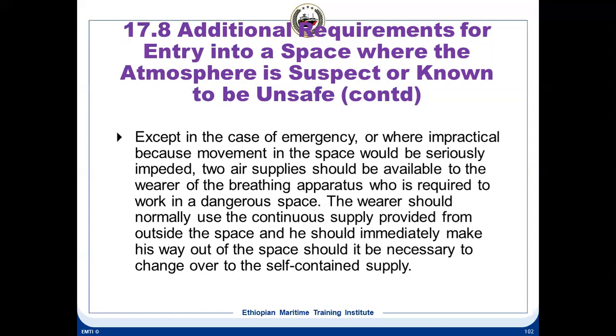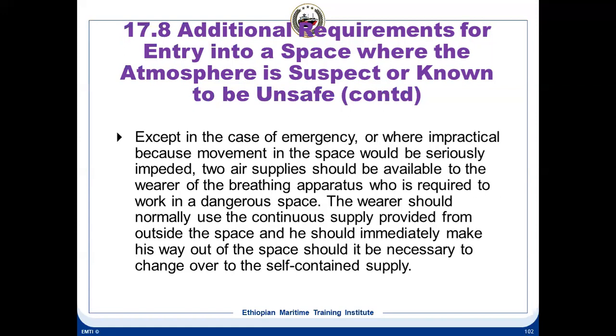The space where he has entered is so risky that it has been decided by the competent person and by the responsible person that he needs to have redundancy as far as air supply is concerned. So just the BA will not suffice. He has to be wearing the BA just for emergency.